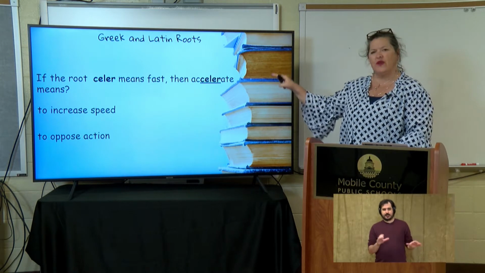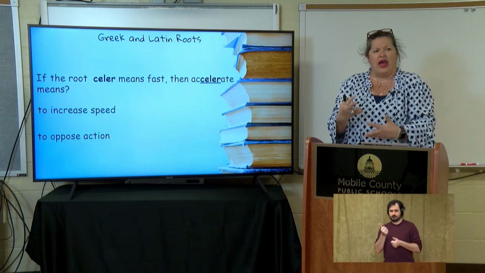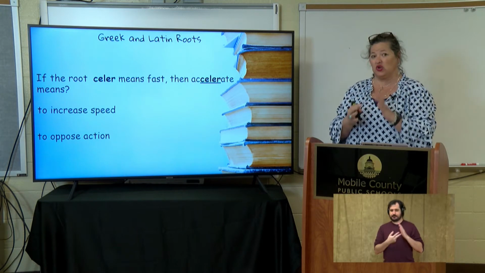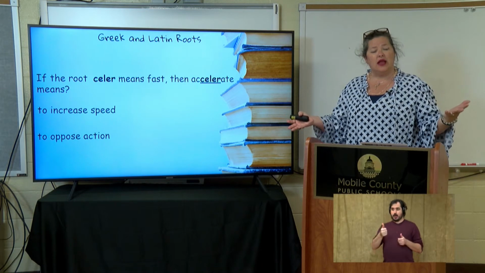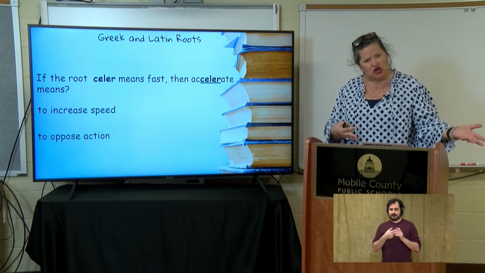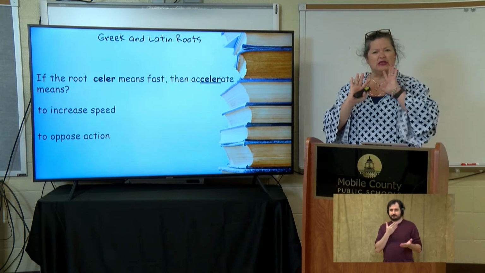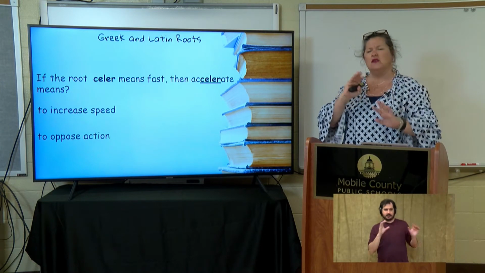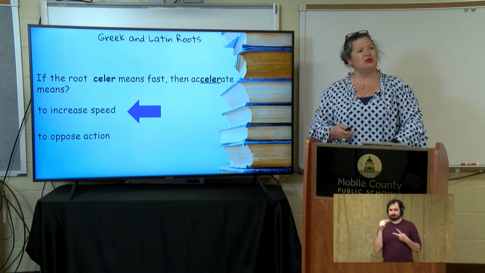If celer means fast, which one of these two choices maybe means fast? Well, if I increase, which means going up, my speed, that means I'm going faster. So maybe if I oppose an action, that means I'm going to stop it. I don't want it. So our answer choice would be yes, to increase the speed.